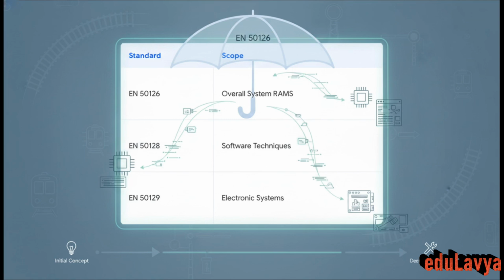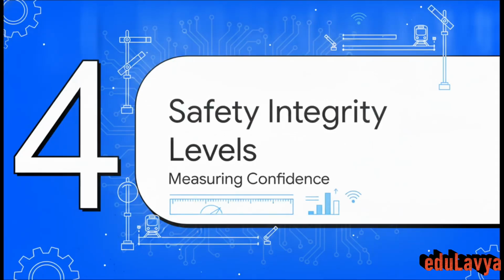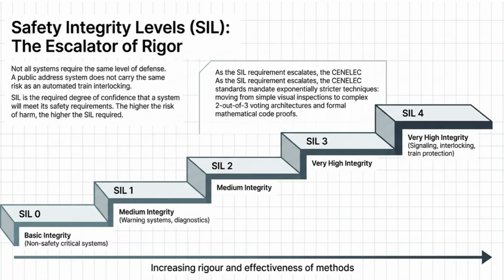Section 4. Safety Integrity Levels, or SIL. Let's explore how engineers actually measure and mandate the rigorousness applied to these standards. So the crucial point is that SIL is a discrete classification level. It represents exactly how much confidence we need that an integrated system, which comprises both hardware and software, will meet its specified safety requirements. Basically, it tells us how much we can trust the system not to fail in a dangerous way.